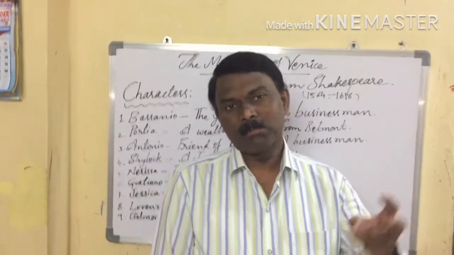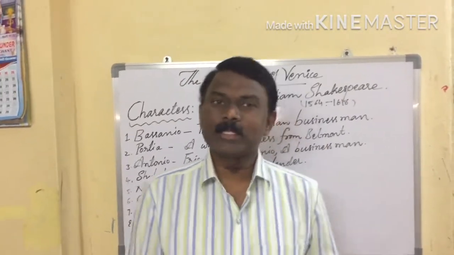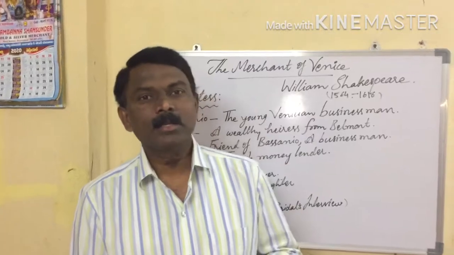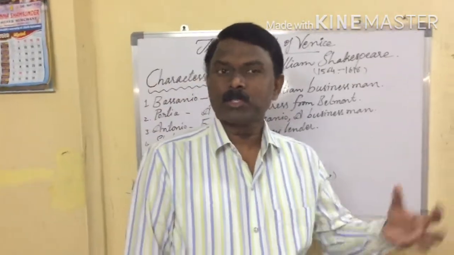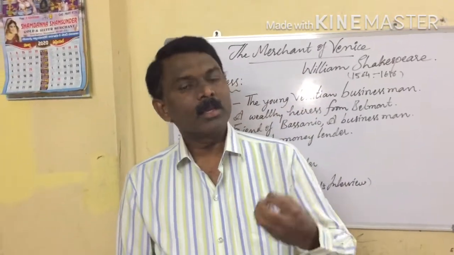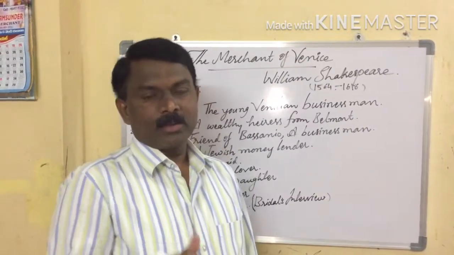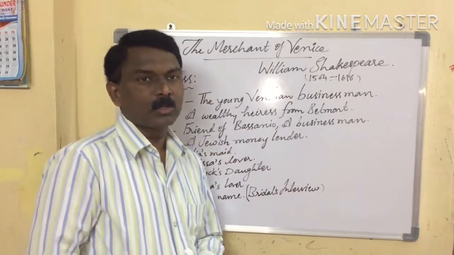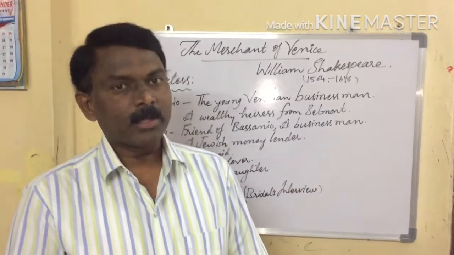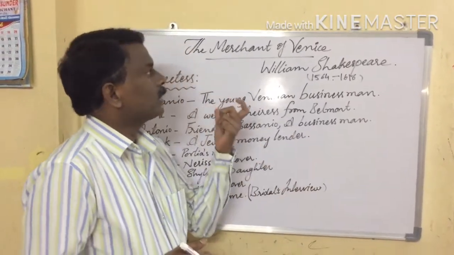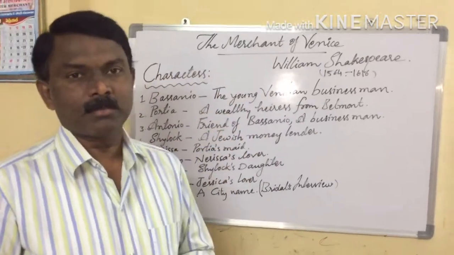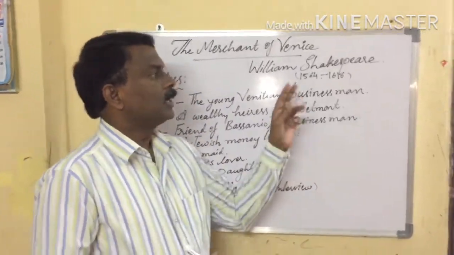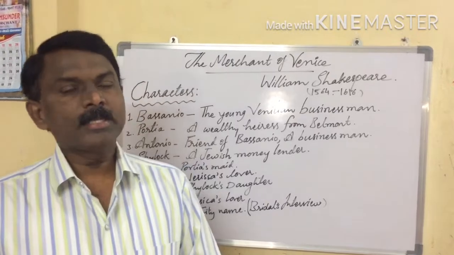Among them are Hamlet, Julius Caesar, The Tempest, King Lear, Much Ado About Nothing, The Comedy of Errors, Love's Labour's Lost, and some other dramas related to history. At present we have The Merchant of Venice, which was written in 1596.